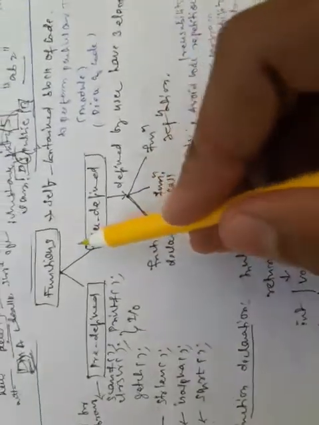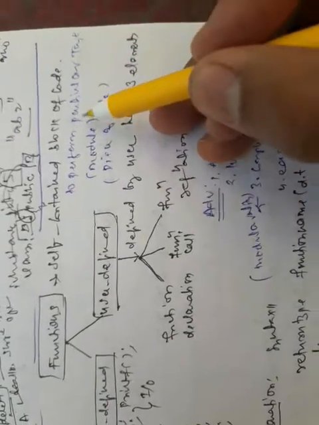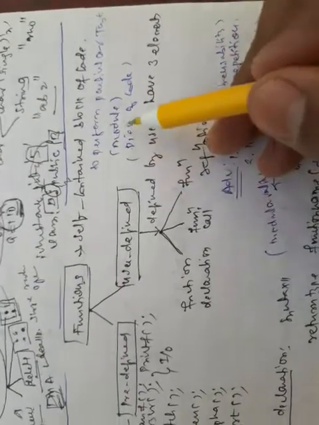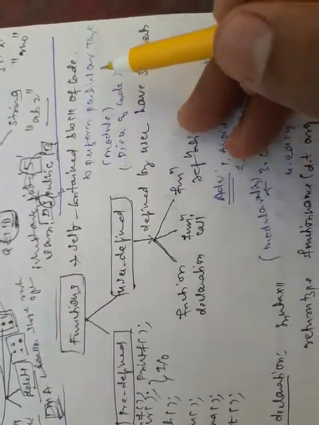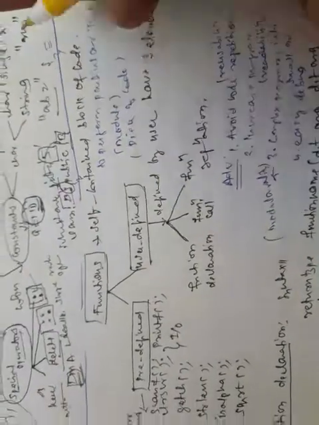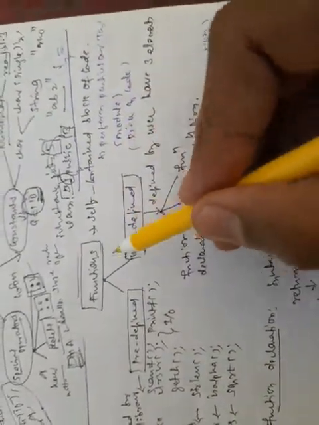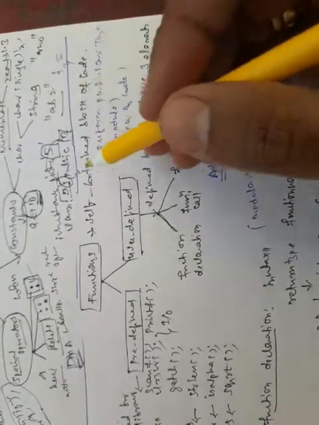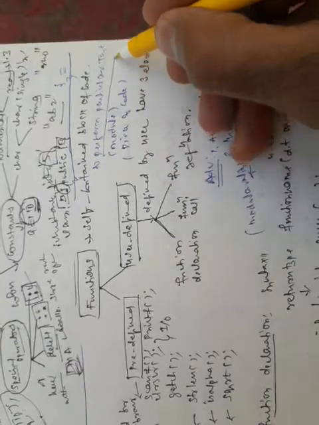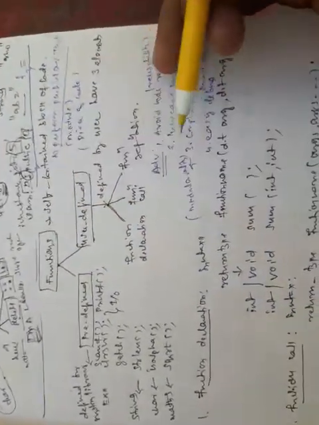What is a function? A function is a self-contained block of code which is used to perform a particular task. That means a function is a piece of code, or a module, which is used to perform a particular task. Here, a block is nothing but a collection of statements enclosed within opening and closing braces. So a function is a self-contained block of code, or a module, or a piece of code which is used to perform a particular task. That is called a function.